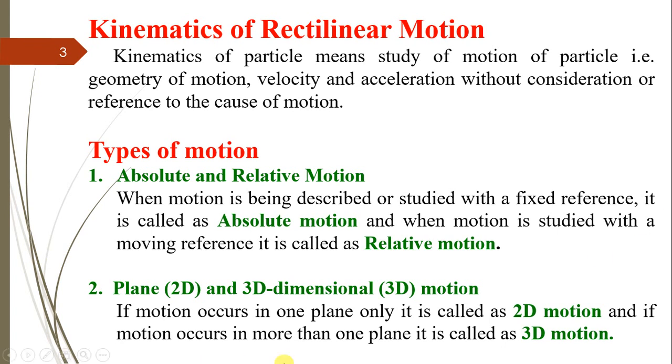Another type of motions are plane, that is 2D, and 3-dimensional, that is 3D motion. If the motion occurs in one plane only, it is called a 2D motion, and if the motion occurs in more than one plane, then it is called a 3D motion. Like the same example, a car moving on a road is in one plane, which is called a 2D motion. But if an aeroplane is moving in the sky, then that will be in more than one plane, so it is called a 3-dimensional motion, or the motion of a parachute, motion of a satellite, those we can define as 3D motions.